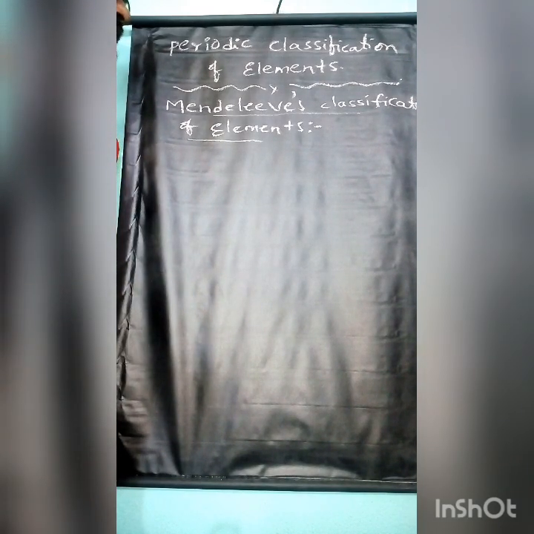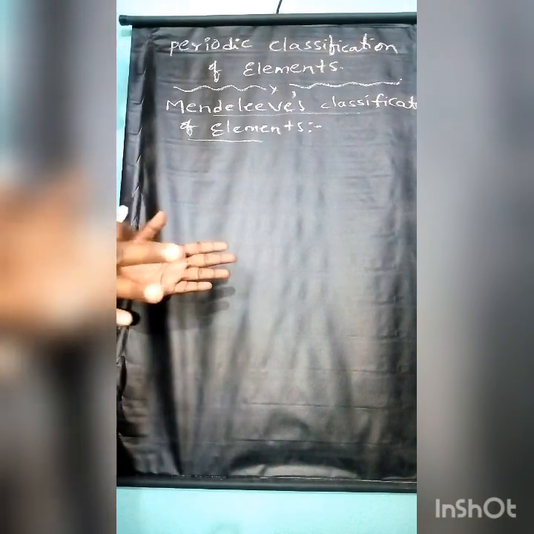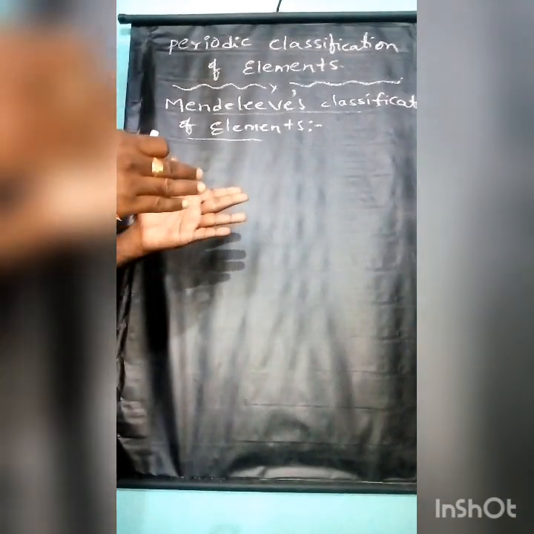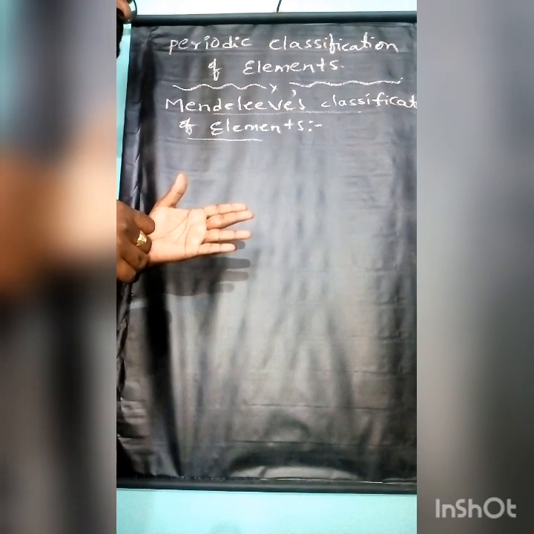This classification is completely different from Lothar Meyer's, Dobereiner's and the law of octaves classification. He arranged all the elements in periodic, increasing order of their atomic masses.